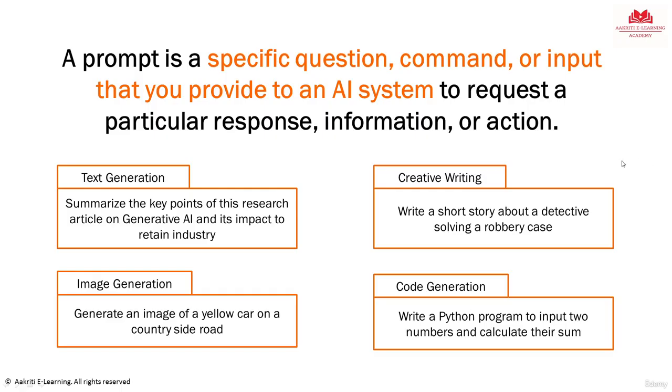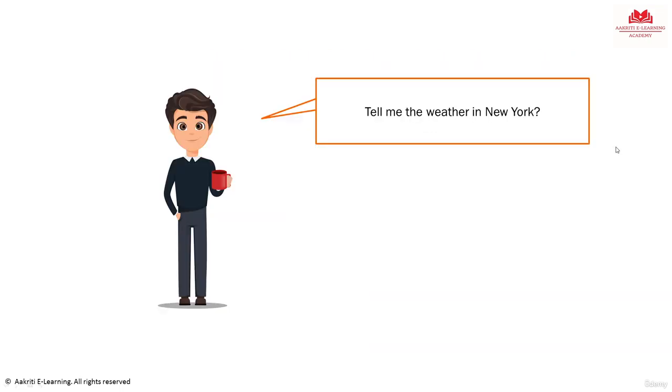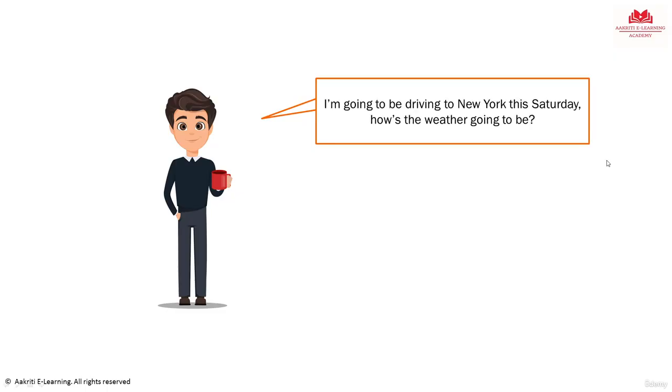Okay, so now that we know what a prompt is, let's understand prompt engineering and why you need it. Imagine you are talking to your friend and you ask a very generic question: the weather in New York. Now this is a very vague question. Are you asking about the weather today? Tomorrow? What context are you asking it for? None of this is clear. But if you change the question to something more specific, like, I am going to New York this Saturday, how is the weather going to be? Then you will get a much better answer.